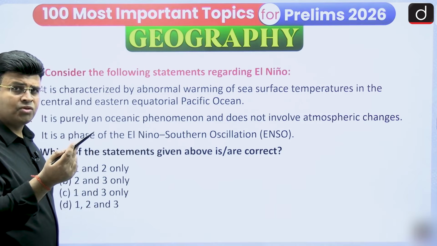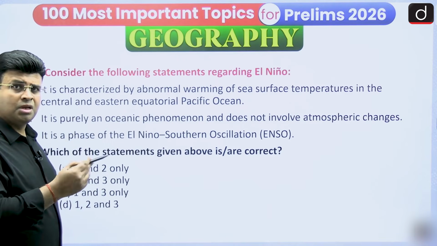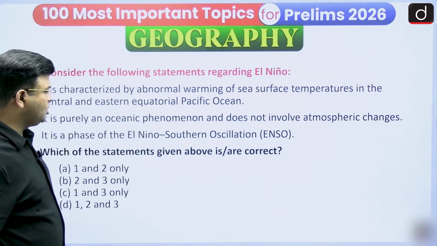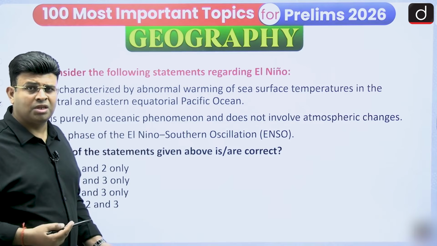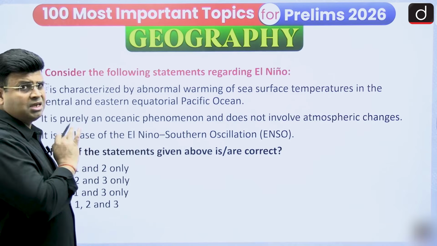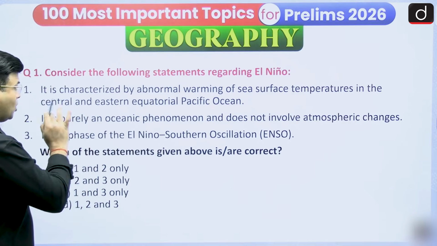I will give the answer in the 12th episode, but we have to answer very carefully, because the explanation has already been given on how it happens. Third: it is a phase of the El Nino Southern Oscillation. Yes, it is a phase of El Nino, but whether it is the warm phase or the cold phase, you have to decide. So these statements are right or wrong according to your understanding.